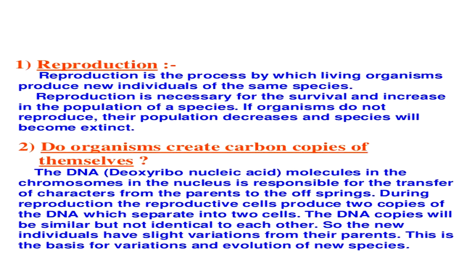Do organisms create a carbon copy of themselves? Yes. The DNA, you all know that, deoxyribonucleic acid. The DNA molecules in the chromosomes in the nucleus are responsible for the transfer of characters from the parents to the offsprings. During reproduction, the reproductive cells produce two copies of the DNA which separate into two cells. The DNA copies will be similar but not identical to each other. So the new individuals have slight variations from their parents.